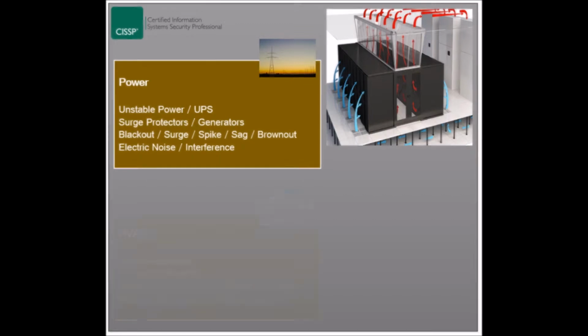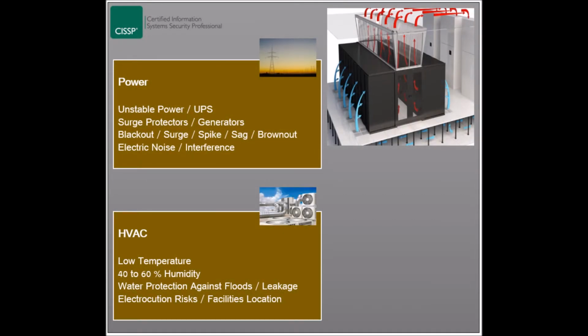The environment conditions of the facilities should be maintained, that includes maintaining the heating, ventilation and air conditioning, or HVAC. The temperature of the facilities hosting computing systems should be kept usually low, or as recommended by the manufacturers. Humidity should be kept between 40 and 60%, where high humidity causes corrosion, while low humidity causes static electricity which might damage the equipment depending on the static voltage value.